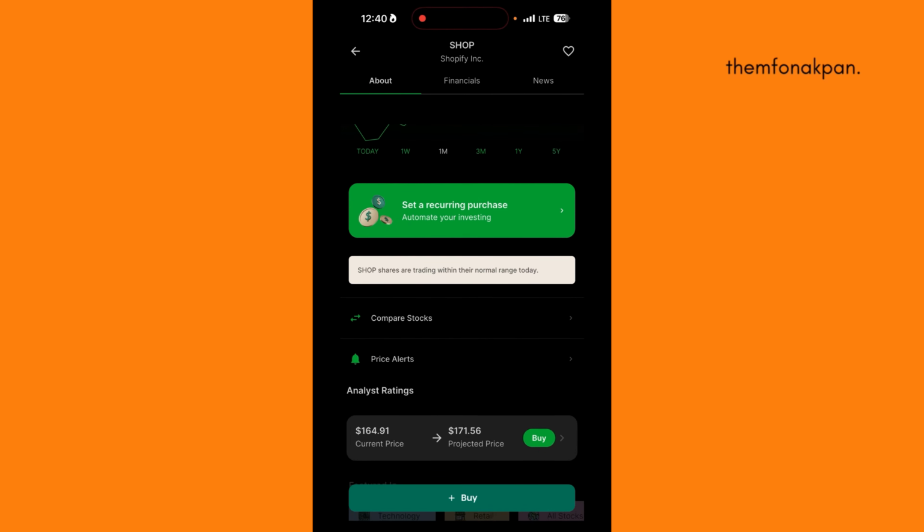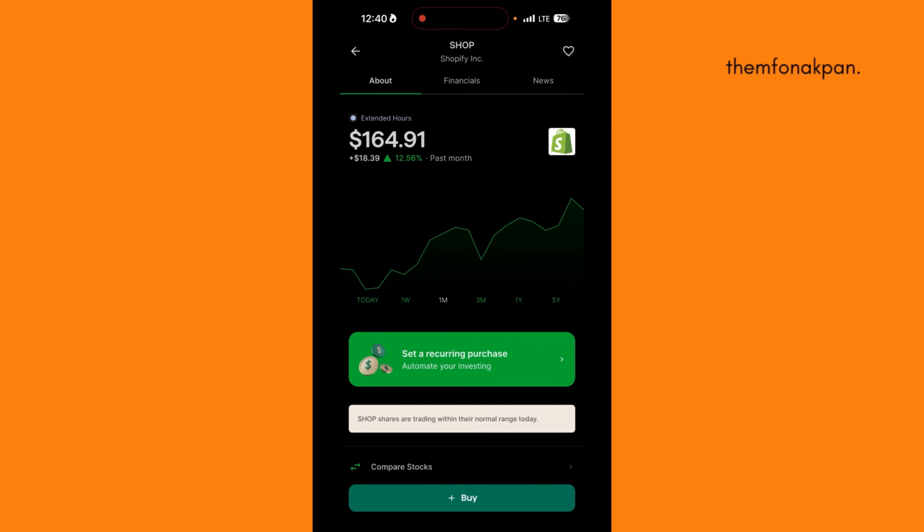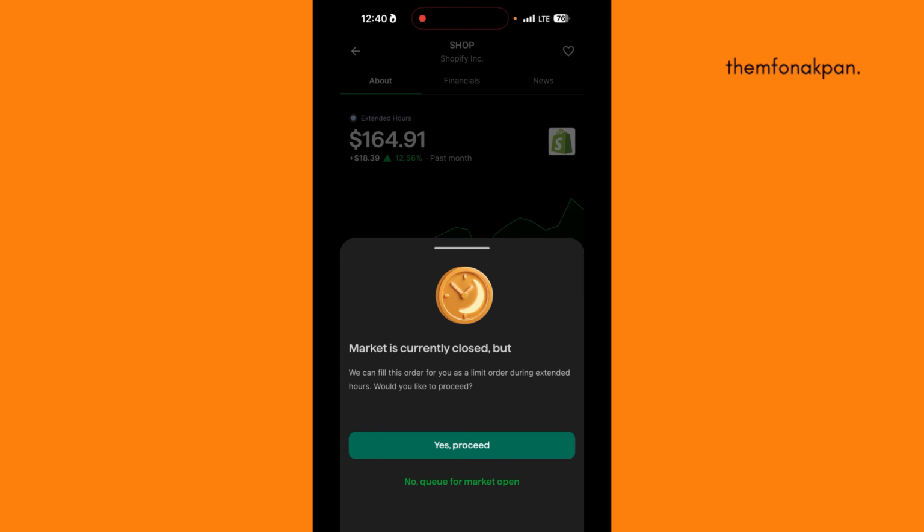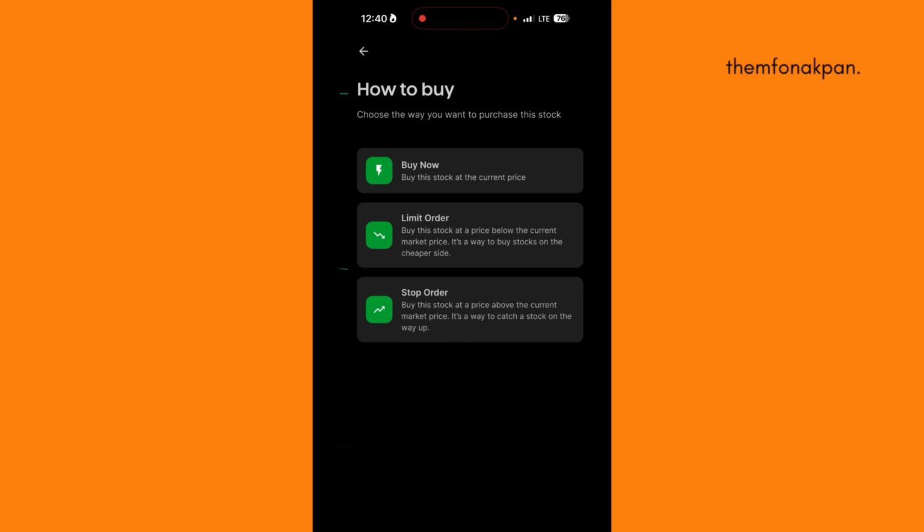So the next thing we want to do here is actually buy. We're going to click on buy. Right here, it's telling us that the market is currently closed, but we can fill this order for you as a limit order. Yes, proceed. We don't want that. You want to click on no, queue for markets open.